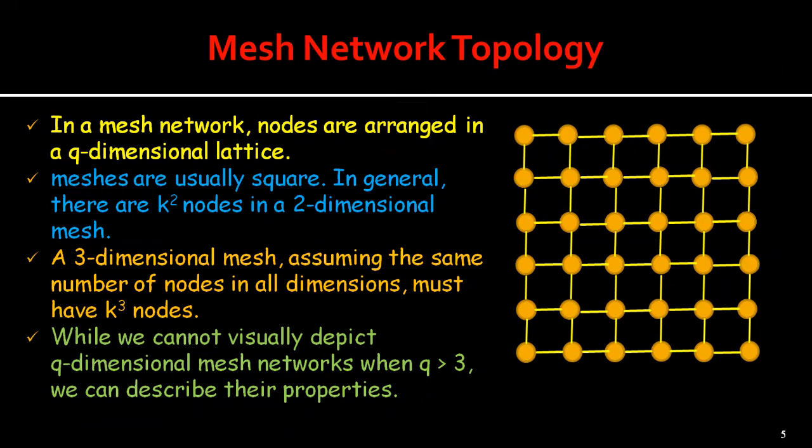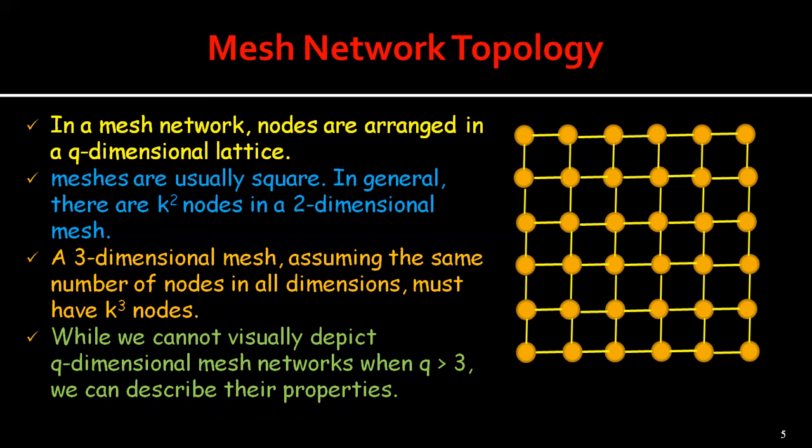It is not hard to imagine a 3-dimensional mesh, because it consists of lattice points in a 3-dimensional grid with edges connected to the adjacent points. A 3-dimensional mesh that has the same number of nodes in all dimensions must have k power 3 nodes.